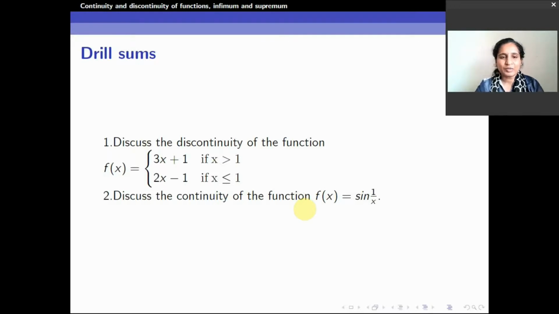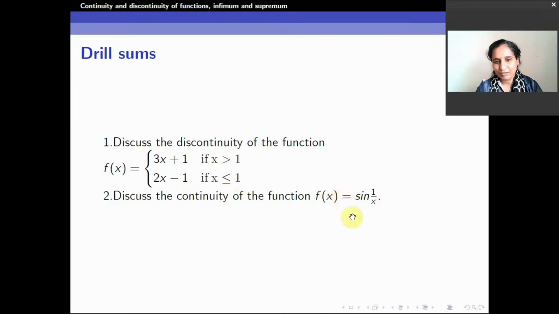f of x is equal to 3x plus 1 if x is greater than 1, and 2x minus 1 if x is less than or equal to 1. This is simple. We should see what happens if x is greater than 1: it is a polynomial, so it is continuous. If x is less than 1, again it is a polynomial, so it is continuous. If x becomes equal to 1, then what happens? We should see by checking the three conditions of continuity.